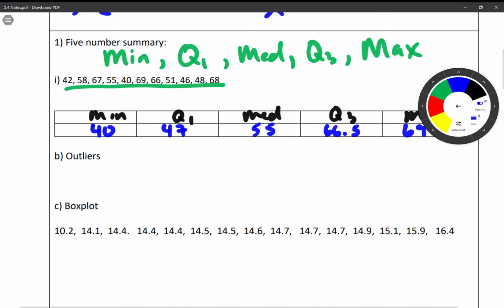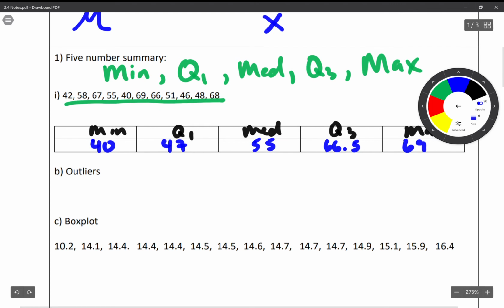How do you know when you have an outlier? Well, you can't just go by sight anymore. We have to actually look and see if there's an outlier. So what you want to do is find what they call a lower fence. Anything less than this number is going to be an outlier. So this is Q1 minus 1.5 times the IQR.